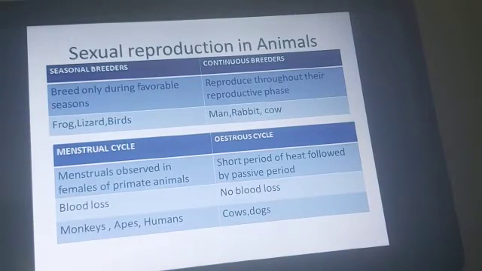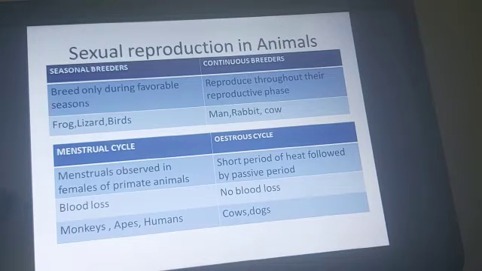Now there are a few more terms which you have to be very familiar with. This comes as a 1 mark difference. The first one is the difference between seasonal breeders and continuous breeders. As the title itself suggests, seasonal breeders breed only during favorable conditions. An organism will have a particular climatic condition which is favorable for its breeding. Maybe it can be summer, winter, or rainy, depending upon the kind of organism.